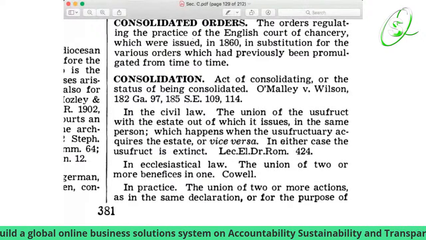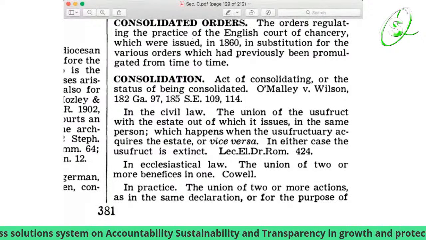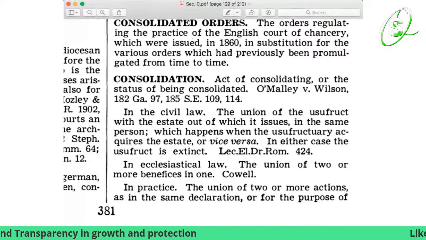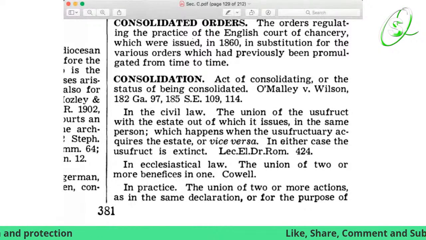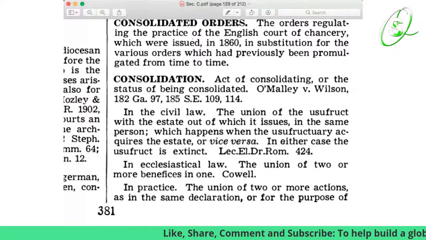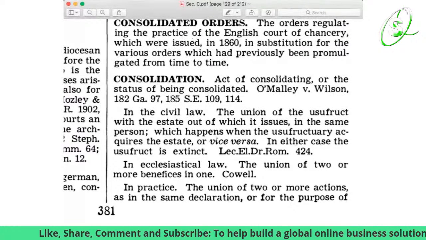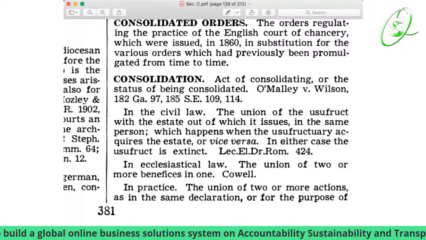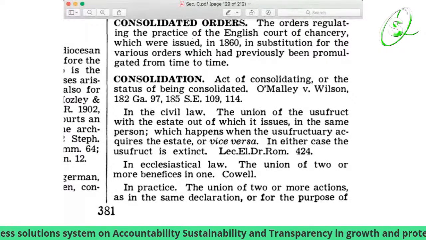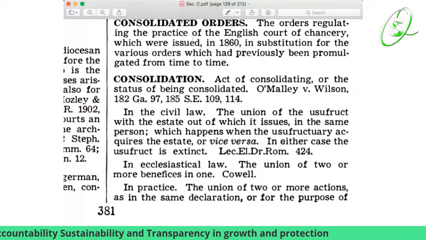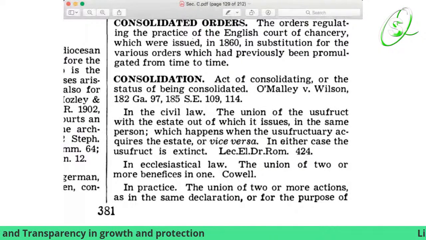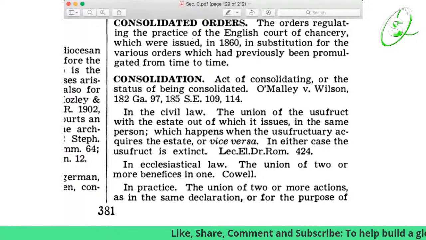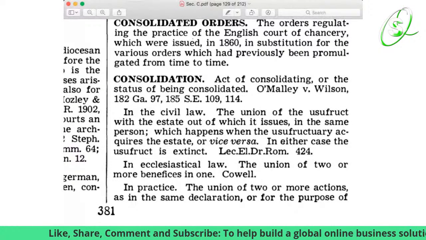In the civil law, the union of the use with the estate out of which it issues in the same person, which happens when the usufructuary acquires the estate or vice versa. In either case, the usufruct is extinguished.